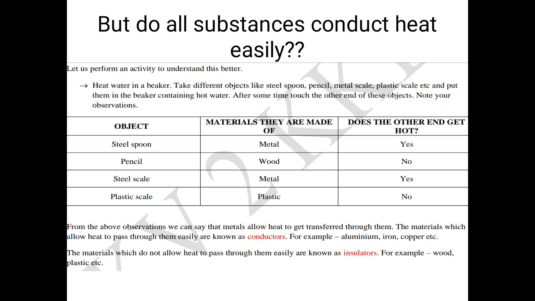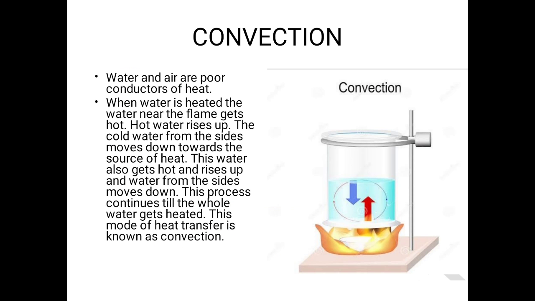Based on this, there are two types of substances, that is conductors and insulators. Conductors conduct heat easily, for example aluminium, iron, copper, etc., and the insulators do not conduct heat easily, for example wood, plastic, etc. So next is convection.